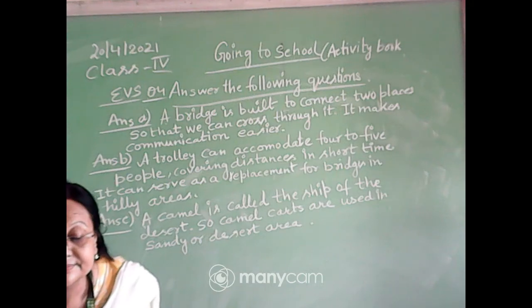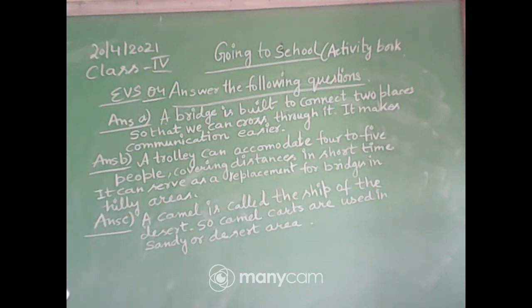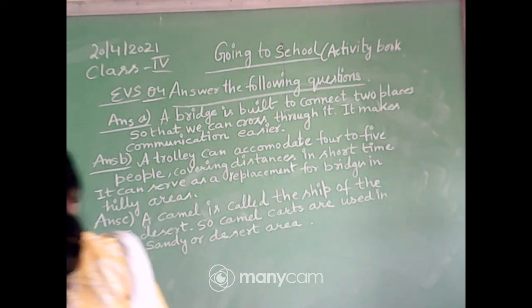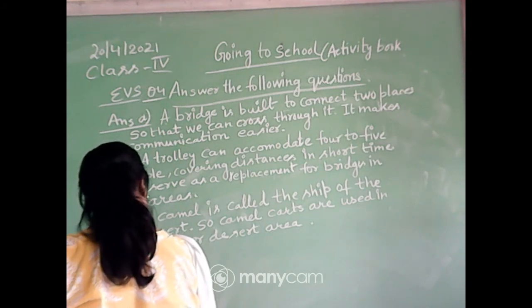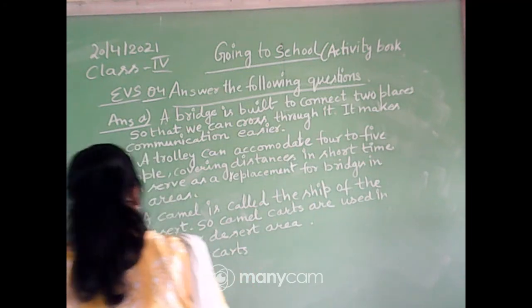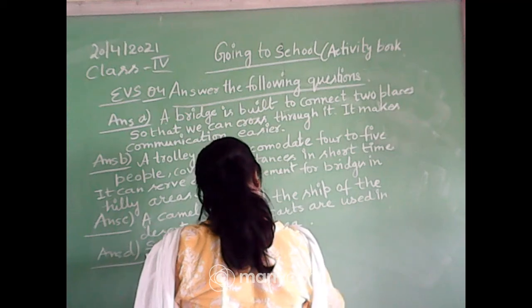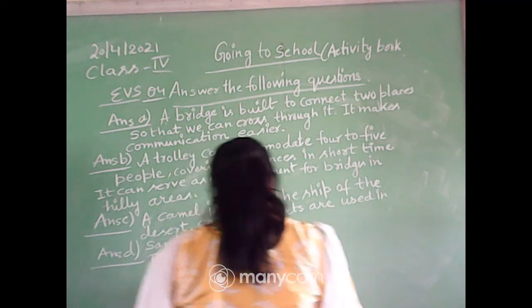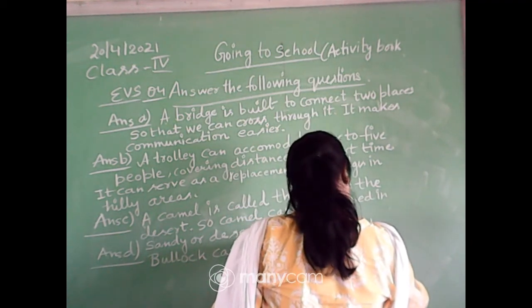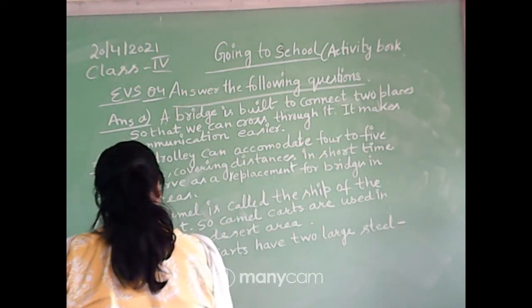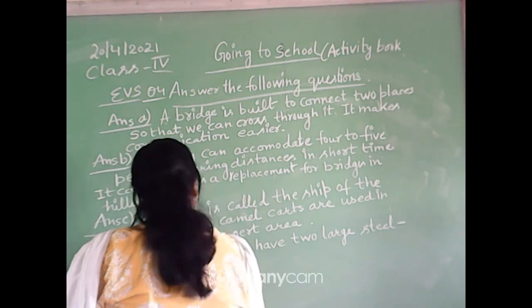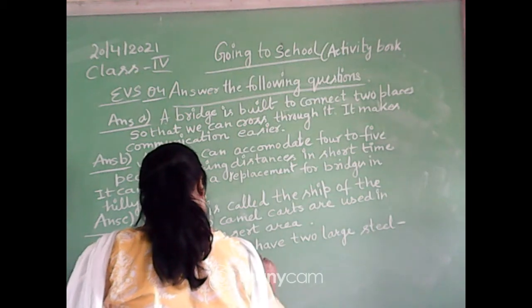Next one, D. Answer D. Bullock carts have two large steel-rimmed wooden wheels.